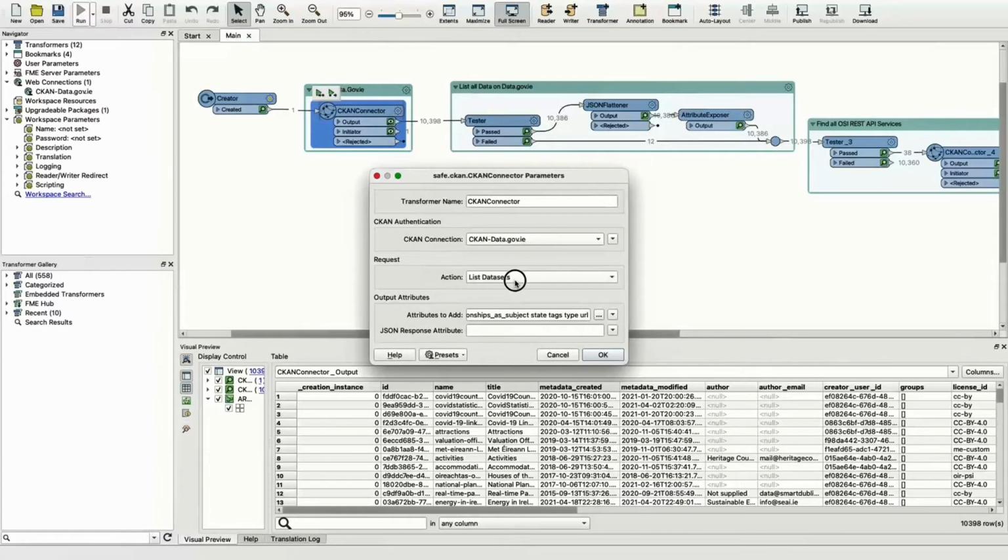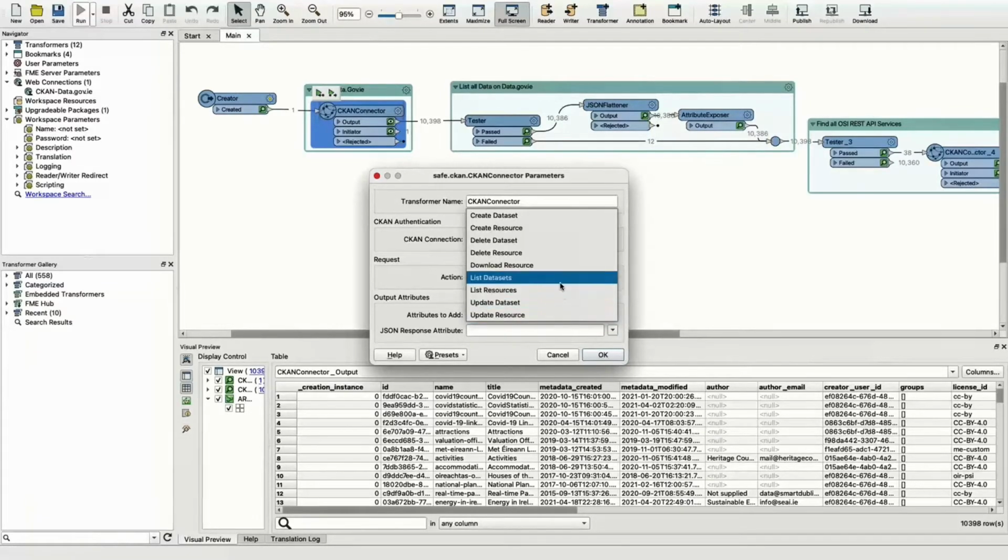So you can see there, we just put in the link to it. We've got a token. The token lets us decide whether we are able to write to data. So I can create, delete. I've not got a token, so I'm just reading the data. So I can do things like list, I can list resources, but I couldn't create onto data.gov.ie. Now, if I have an account with the relevant token, I can do what I want on there.